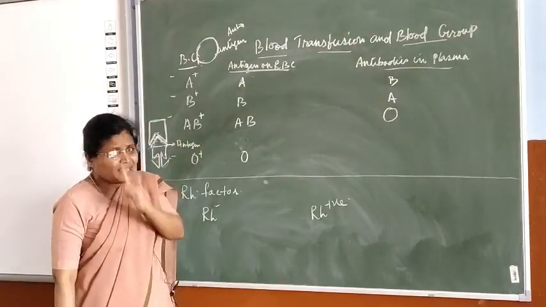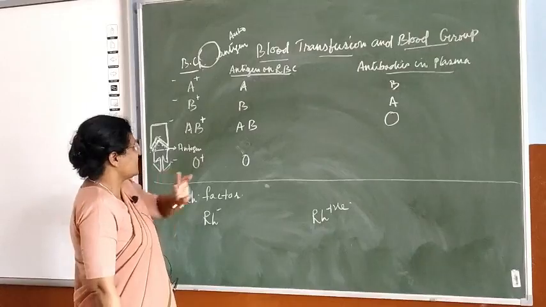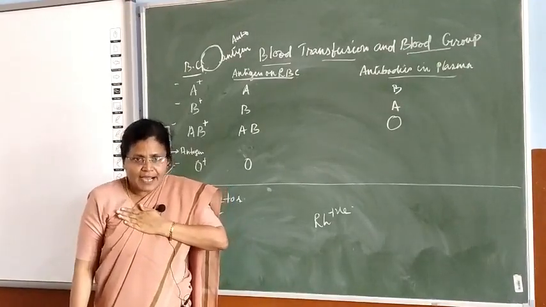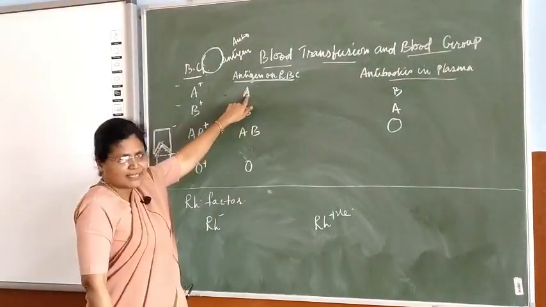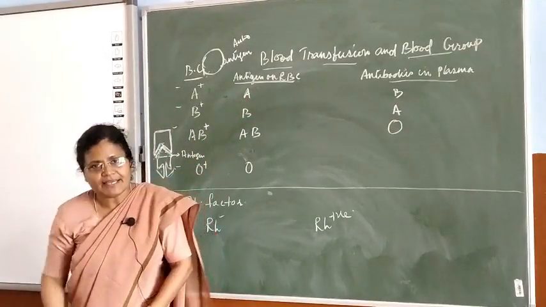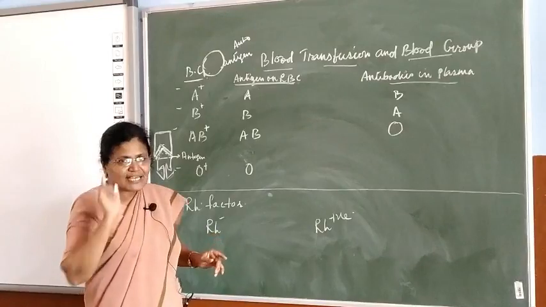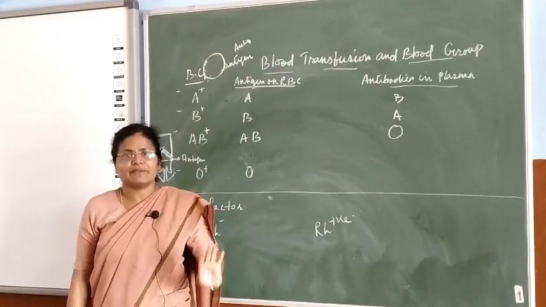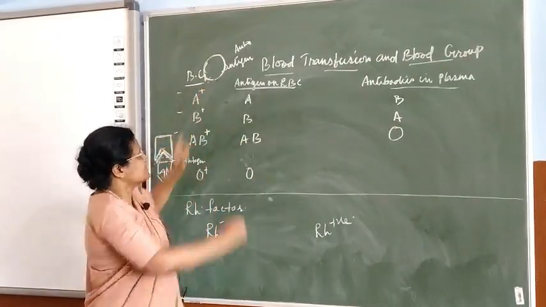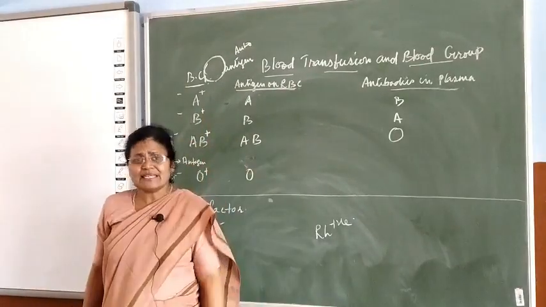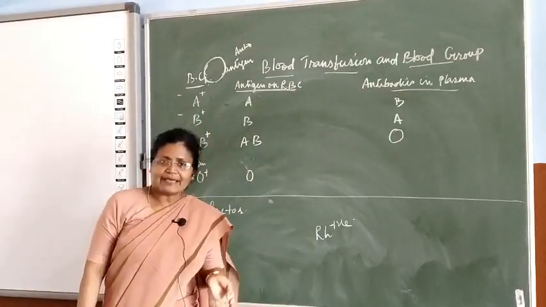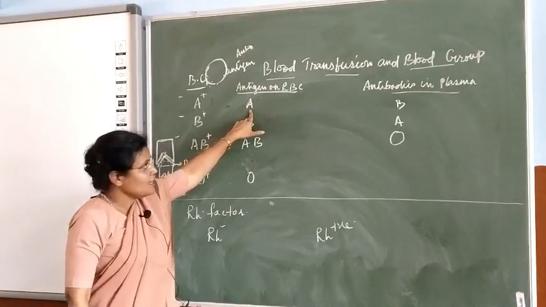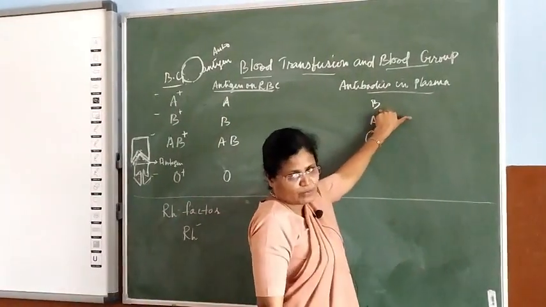I told you there are two sets of antigen on the surface of RBC, which means the surface of my RBC has antigen A. Suppose student B has blood group B. So the surface of his RBC will have antigen B. Suppose student C has blood group AB, he will have both antigen A as well as antigen B. Suppose student D is blood group O, he will have neither antigen A nor antigen B. Now in my case, I have antigen A, but I will have antibody B.